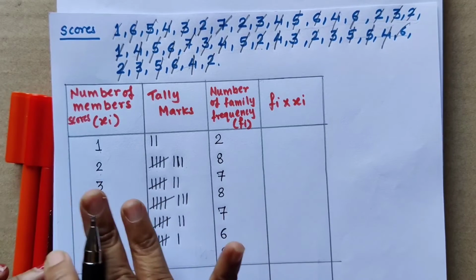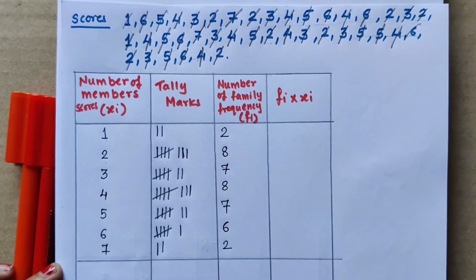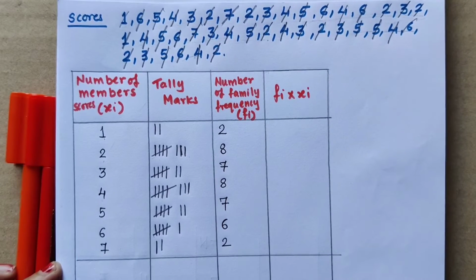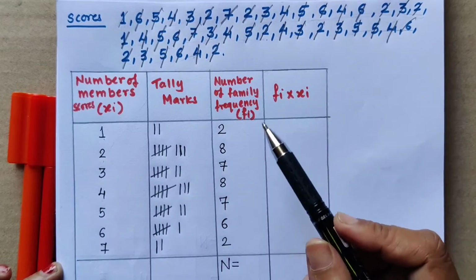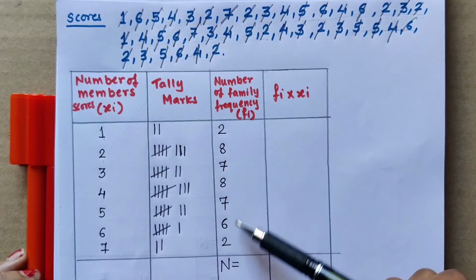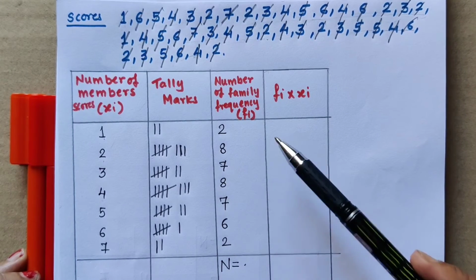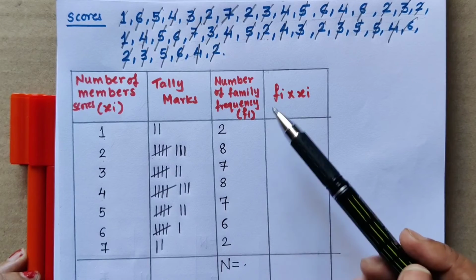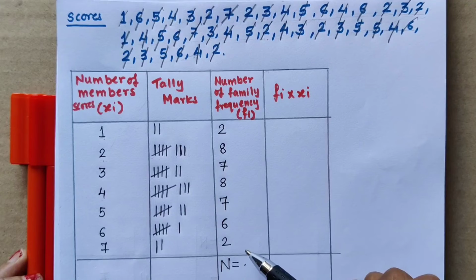So in this way we have done the first column, second column and third column. For the third column, first check the sum total. N is equal to how much? It should be 40 because the number of families is 40.